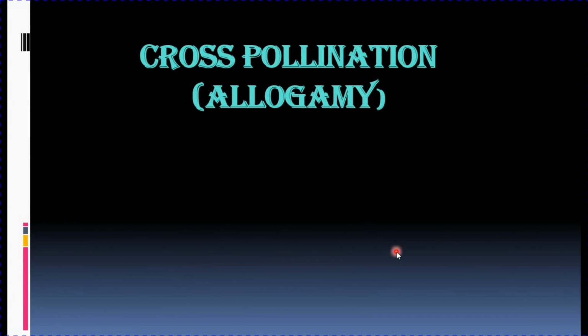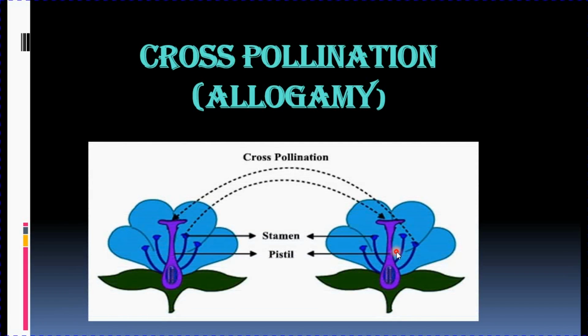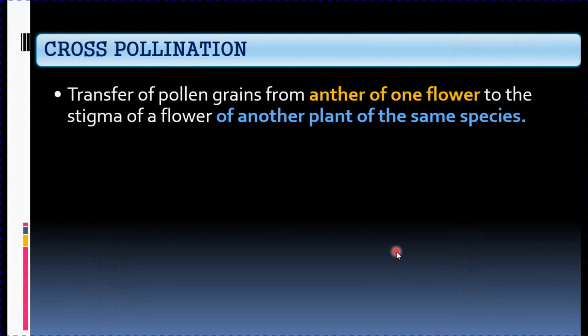The next type of pollination is cross-pollination. It is also known as allogamy. Now in this cross-pollination, what happens? The pollen grain from the anther of one flower is transferred to the stigma of a flower of another plant. But the plant should be of the same species.